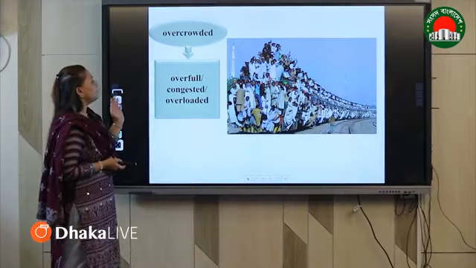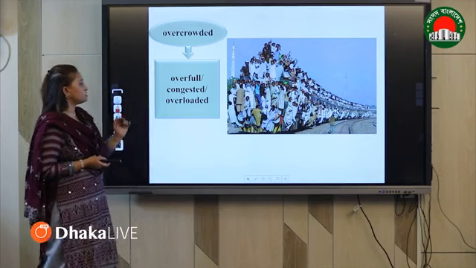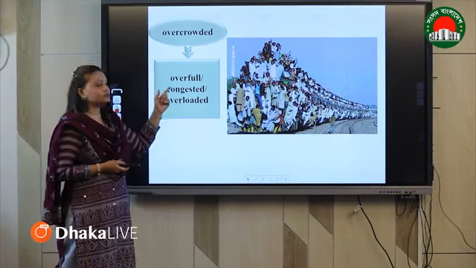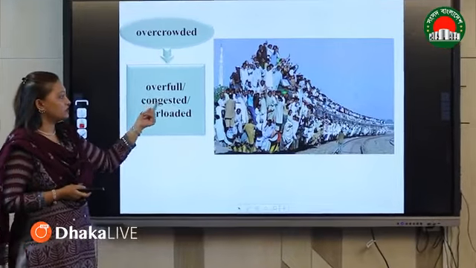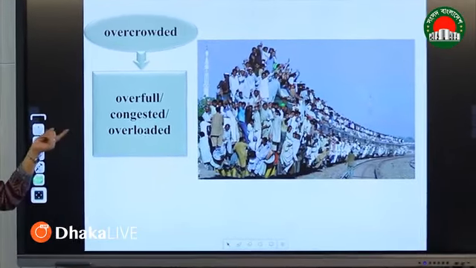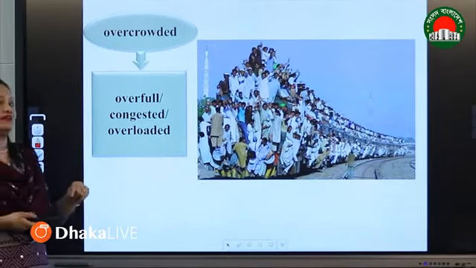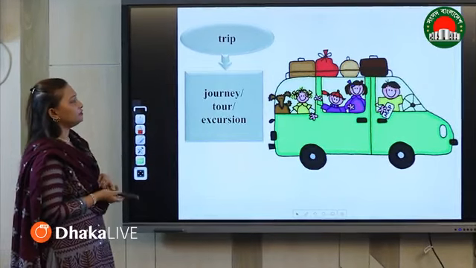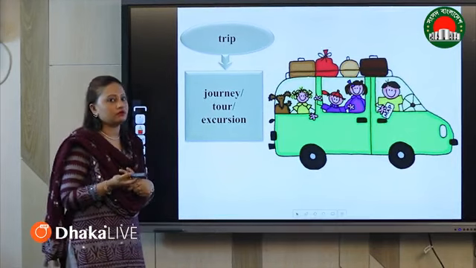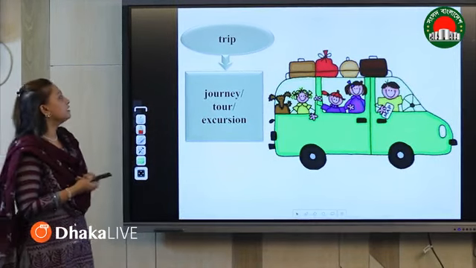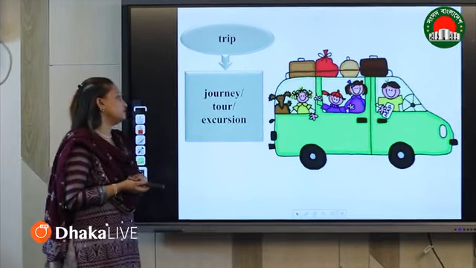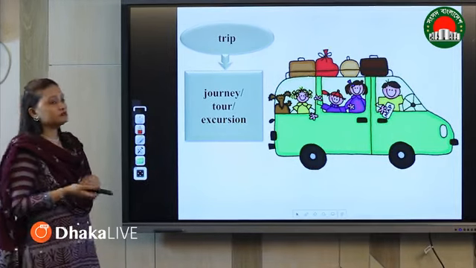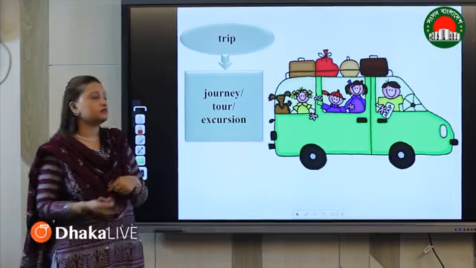So what is the meaning of overcrowded? Overfull, congested, overloaded. Okay. So there are lots of people, and they are smiling. So this is the condition of rail in Bangladesh. So what is the meaning of, I think all of you know this word and are very familiar with these things, that is trip, meaning journey, tour, excursion. Okay. These are the hard words from this lesson 1.